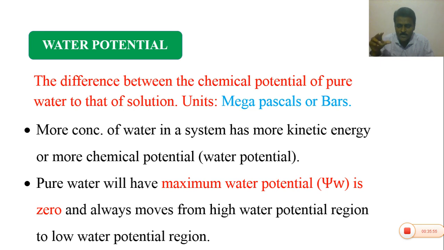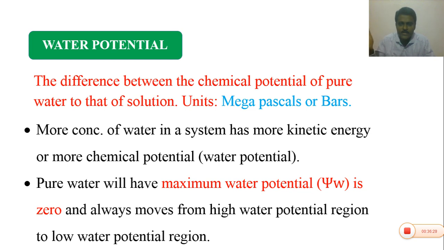In a salt solution, some salt molecules are dissolved in the water, so 10 to 20 ml of water molecules are consumed in dissolving the salt or sugar. Compared to the solution, the pure solvent has the maximum number of water molecules, hence the maximum water potential.